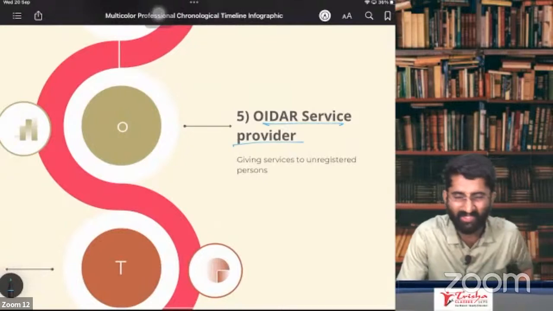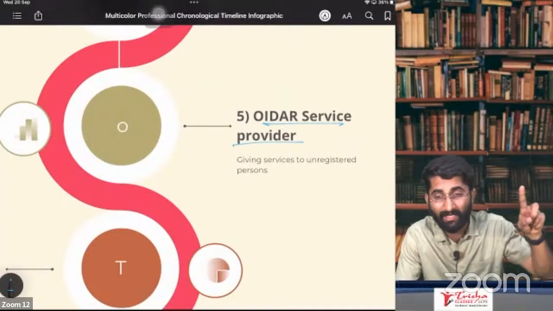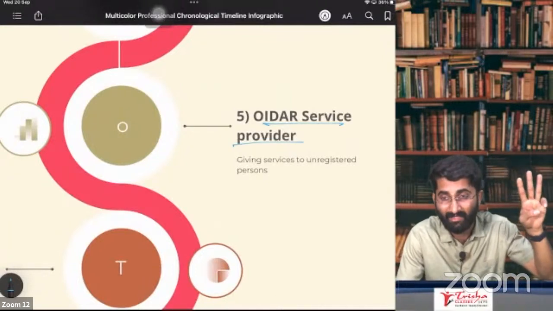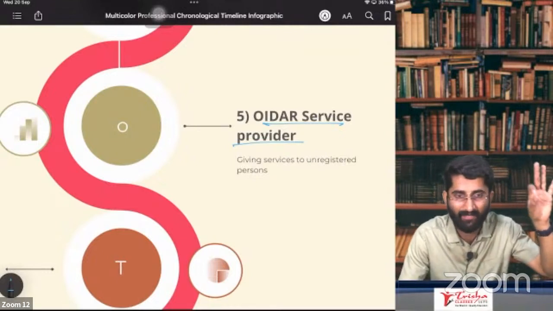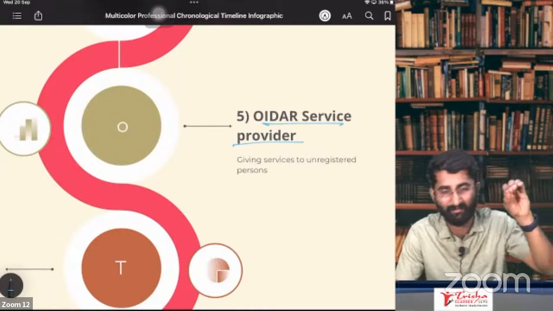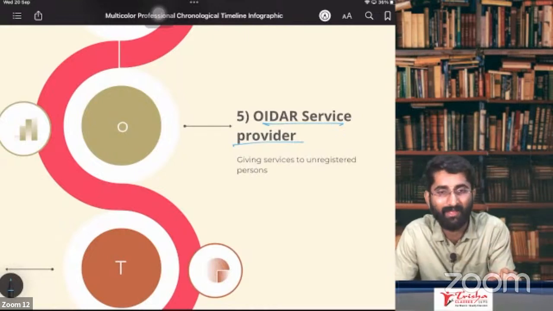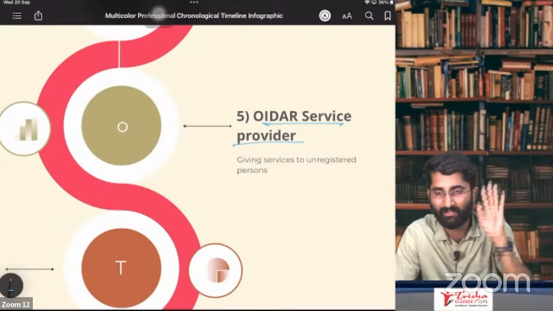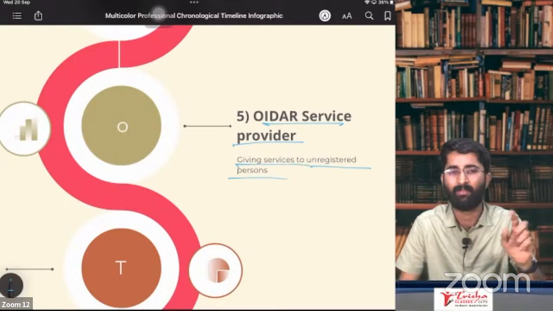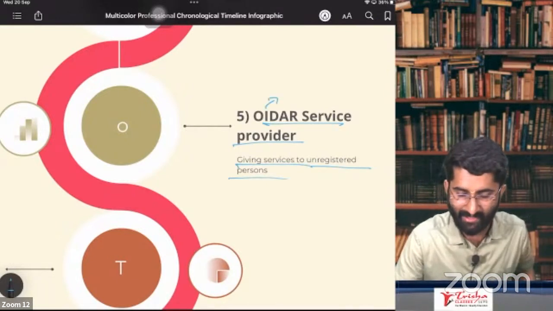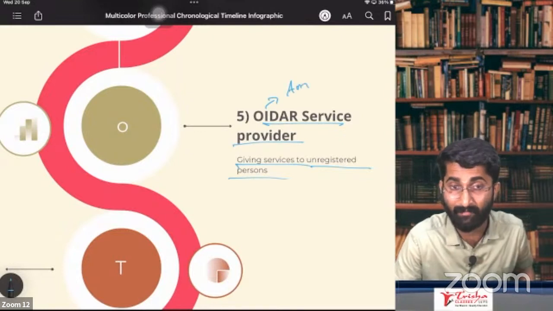OIDAR services. What is OIDAR? Online Information Database Access and Retrieval. If you are providing OIDAR services, in that case, you have to take the compulsory registration, provided you are giving services to the unregistered person. Example, Amazon Prime or Netflix.